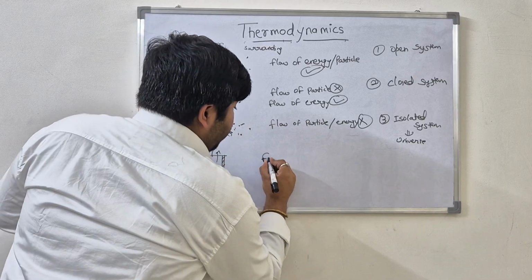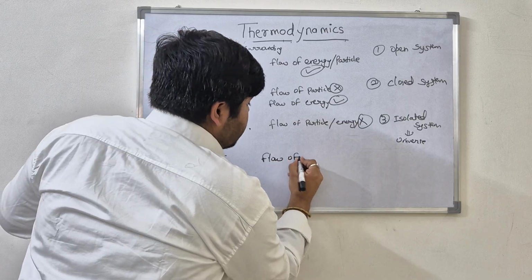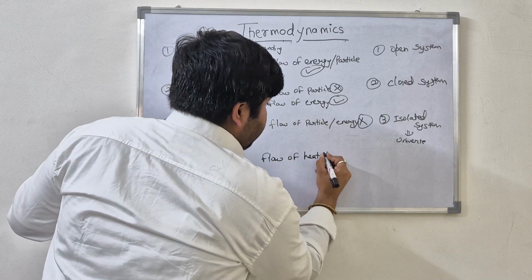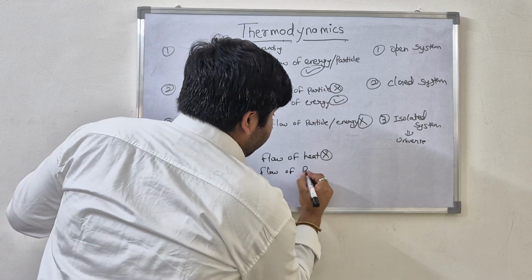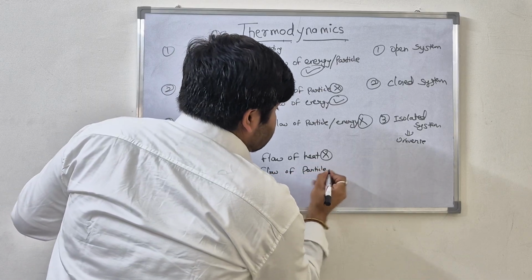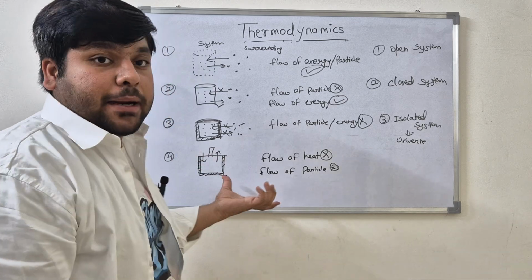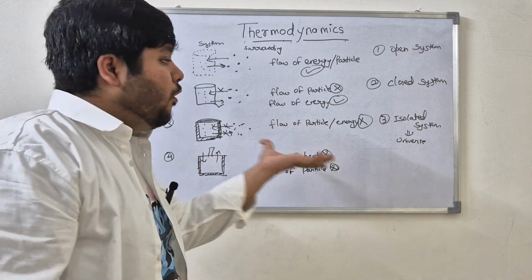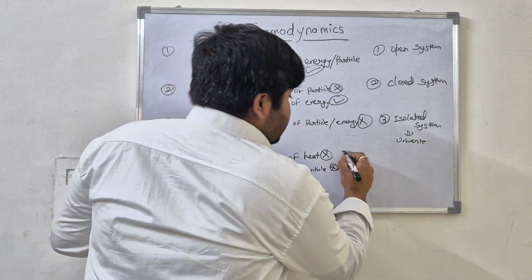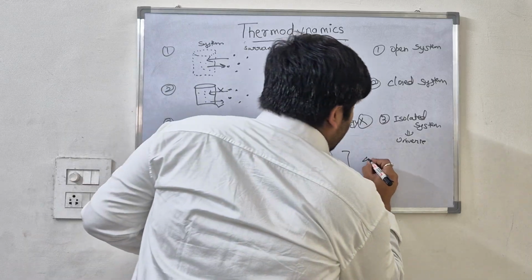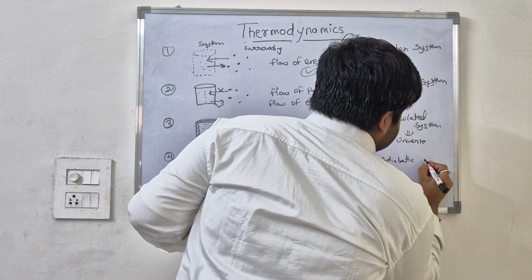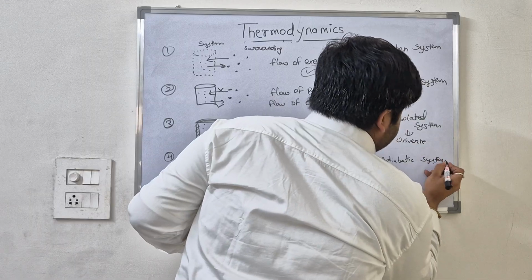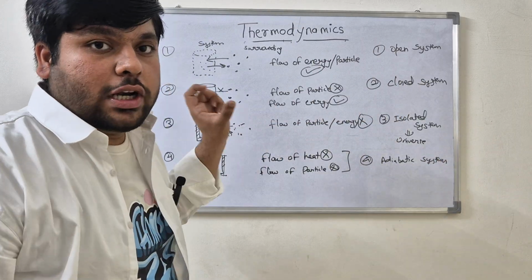The flow of heat is not possible, the flow of particles is not possible, but energy transfer can take place in terms of work. This type of system is known as an adiabatic system, which is a special type of isolated system.